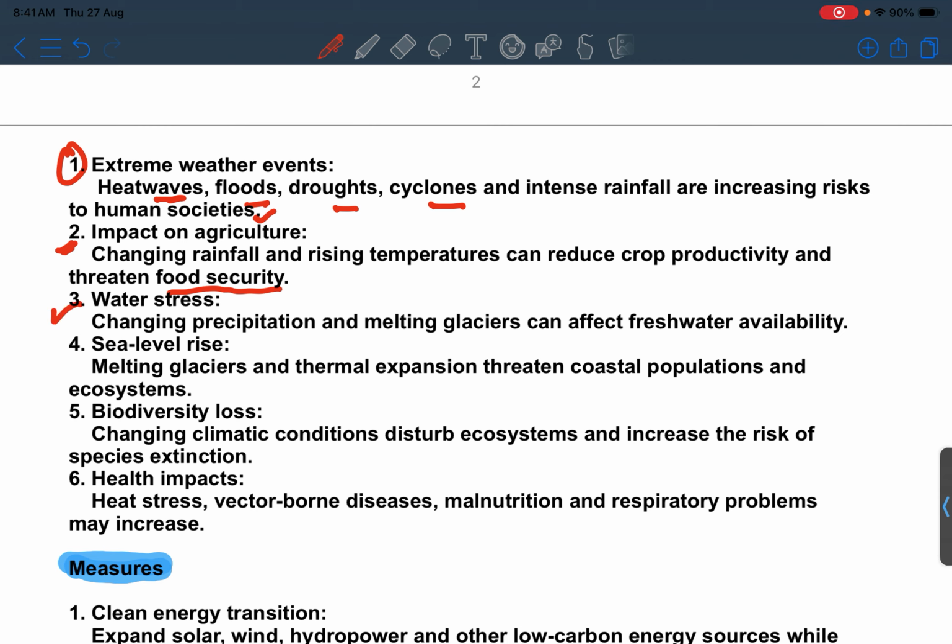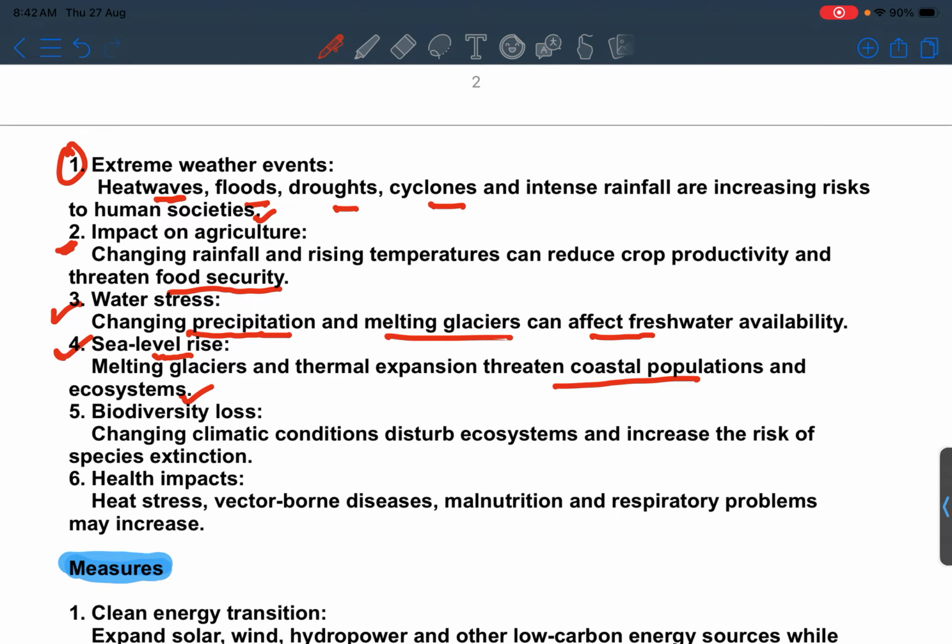When we talk about water stress, we have already discussed that due to unpredictable monsoon or unpredictable climate changes, changing precipitation and melting glaciers can affect freshwater availability. And if glaciers melt, that ultimately leads to rise in the sea level, that threatens coastal populations and ecosystems as well.